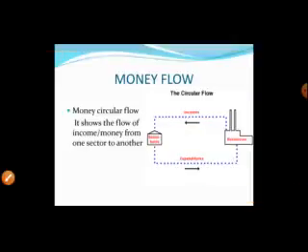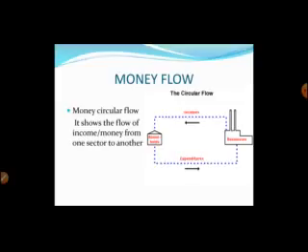Next is money flow. Money flow shows the flow of income or money from one sector to another. As you are looking at this diagram, you will observe that the household sector makes expenditure to the business sector, and the business sector makes payments to the household sector in the form of factor income. So income is flowing from the business sector to the household sector, and expenditure is flowing from the household sector to the business sector in the form of money.